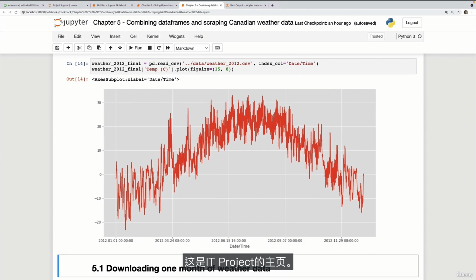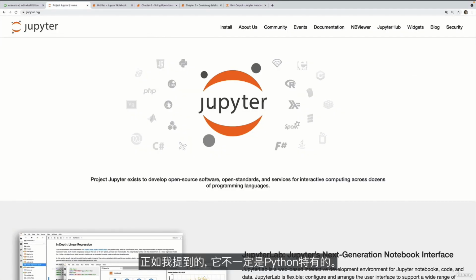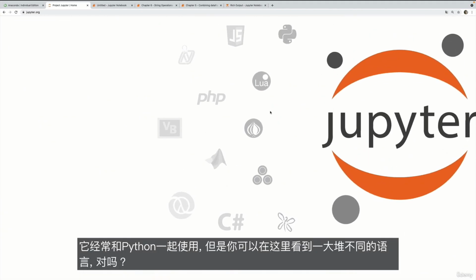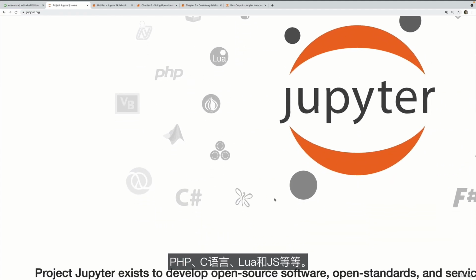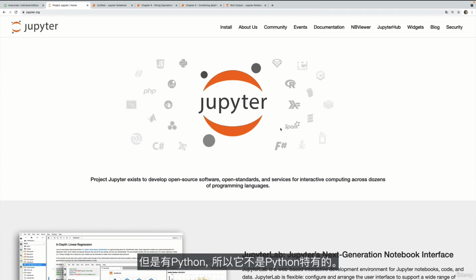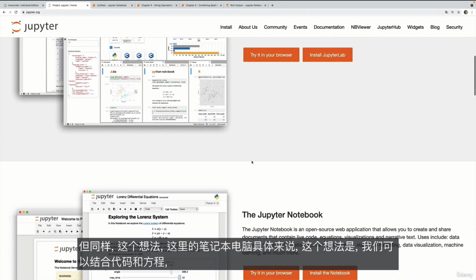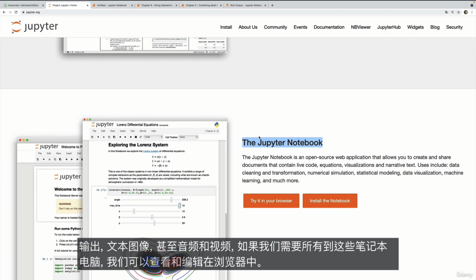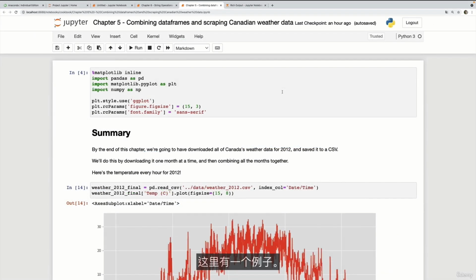So here's the homepage for it, Project Jupyter. As I mentioned, it is not Python specific necessarily. It's used with Python a ton, but you can see a whole bunch of different languages here, right? PHP and C# and Lua and JS and all these different things. There's Python though. So it is not Python specific. But again, the idea, and here's Jupyter Notebook specifically, the idea is that we can combine code and equations, output, text, images, even audio and video if we needed, all into these notebooks that we can view and edit in the browser.